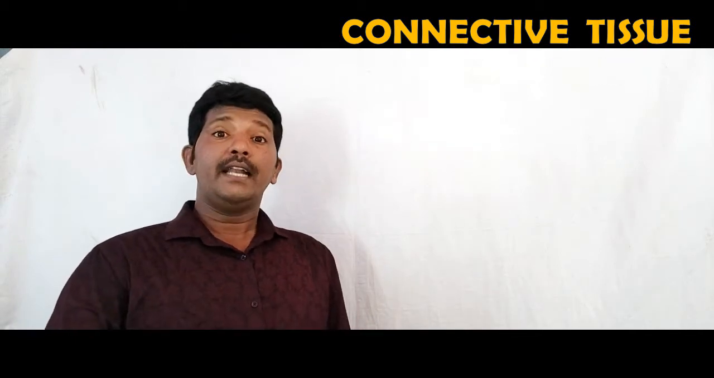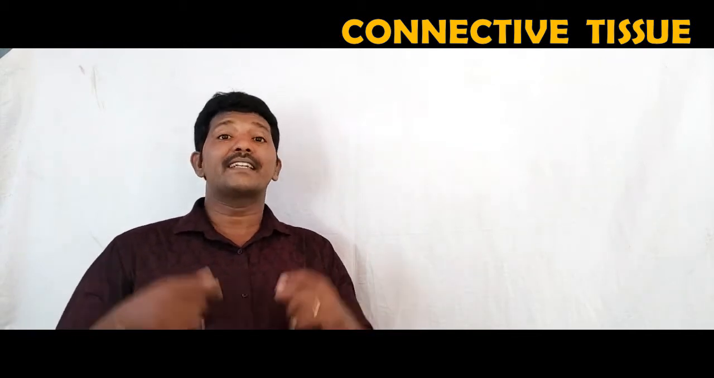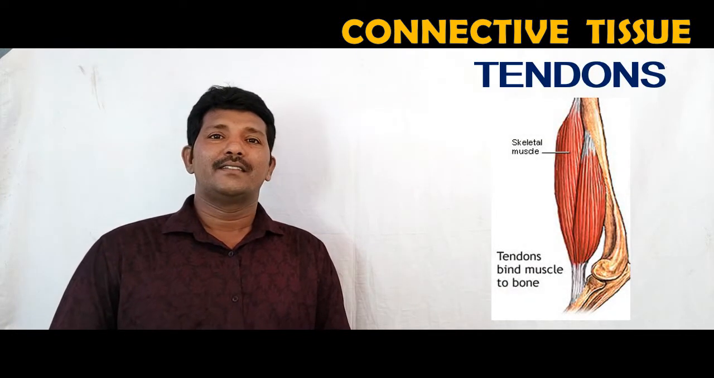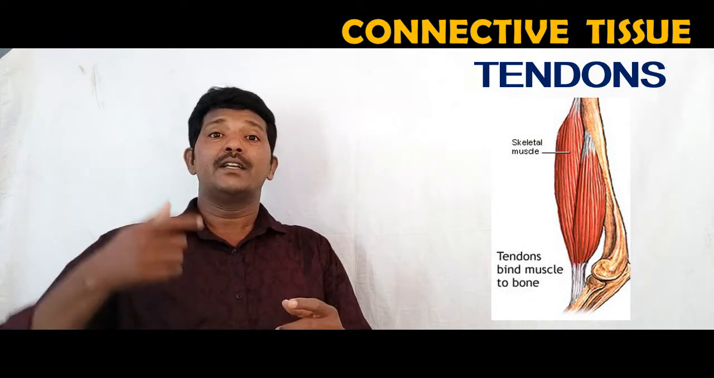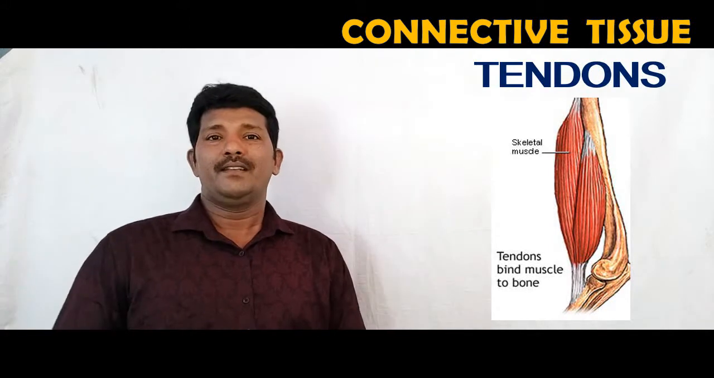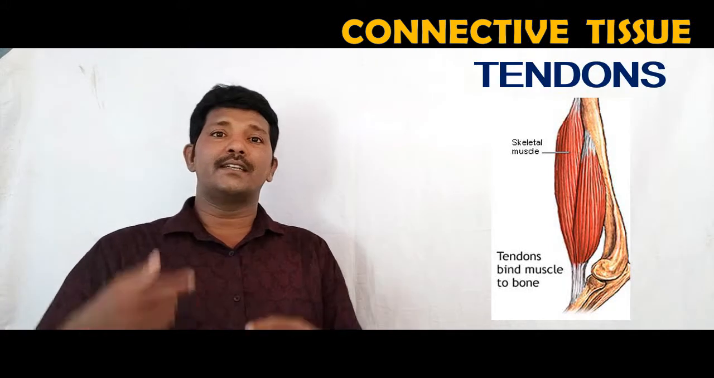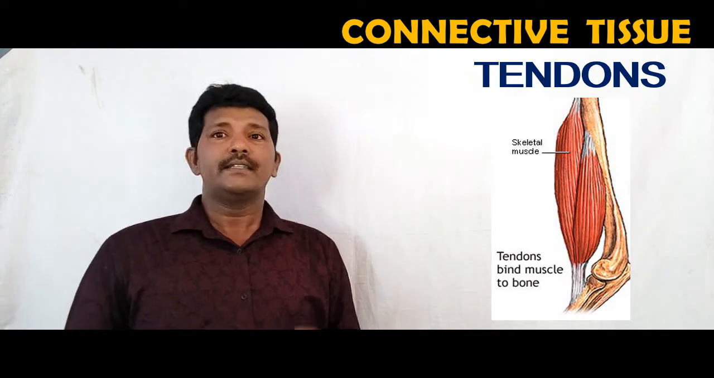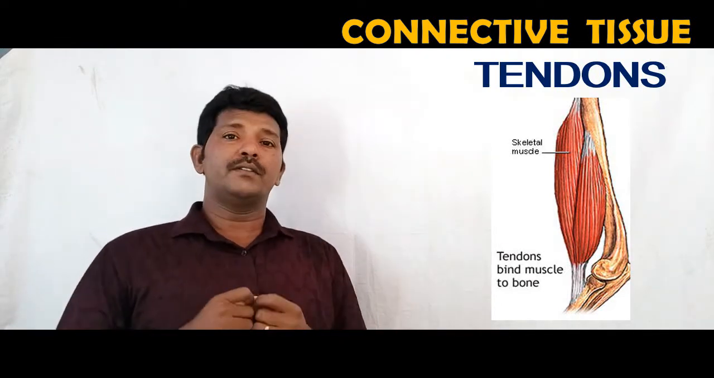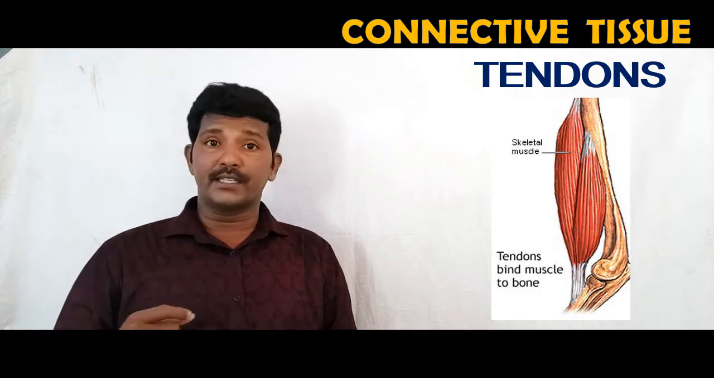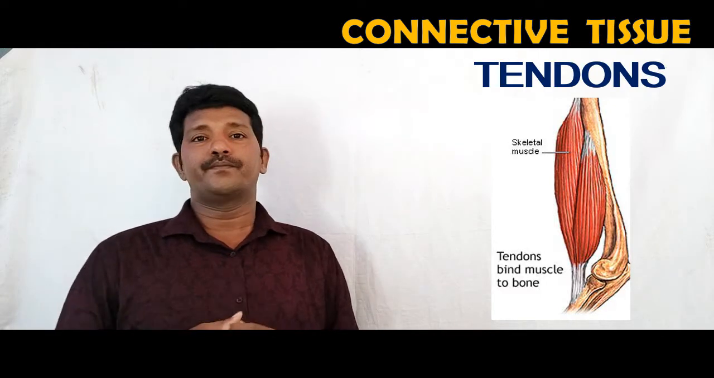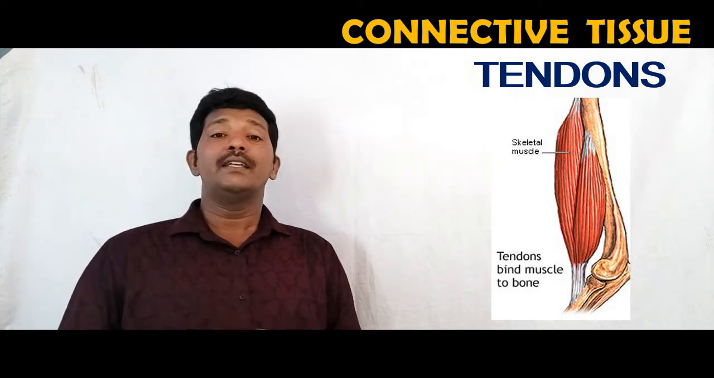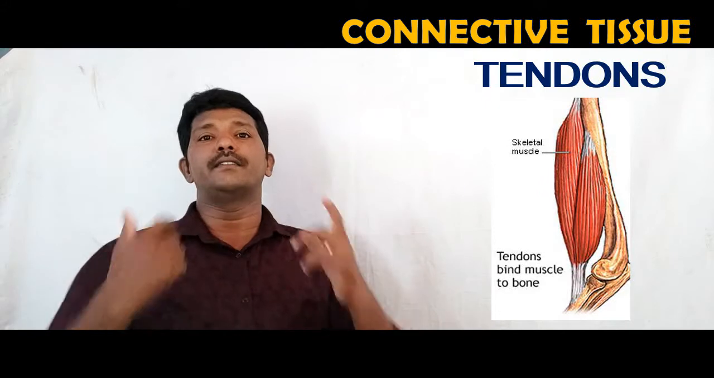Good. Another type of connective tissue is tendons. Tendons connect bone to the muscle. Tendon is a connective tissue that connects bone to the muscle. Tendons are fibrous tissue which are also made up of a protein called collagen. When compared to ligament, the tendons have limited flexibility.